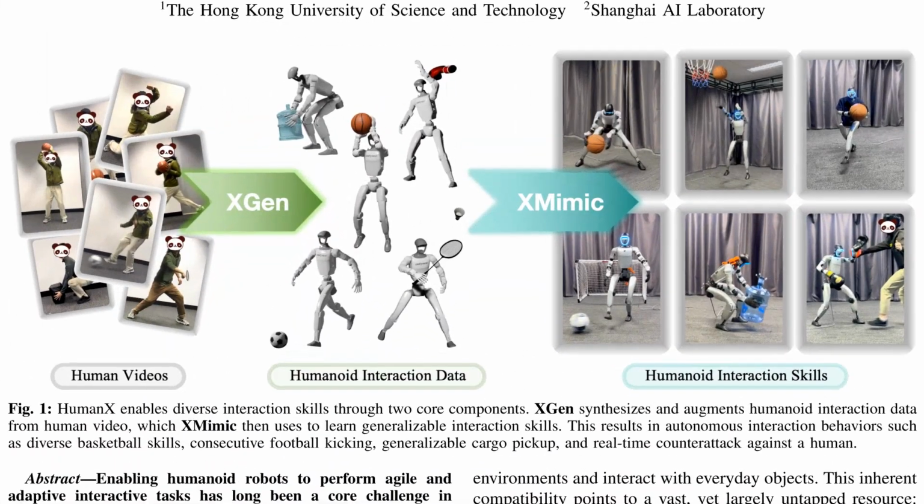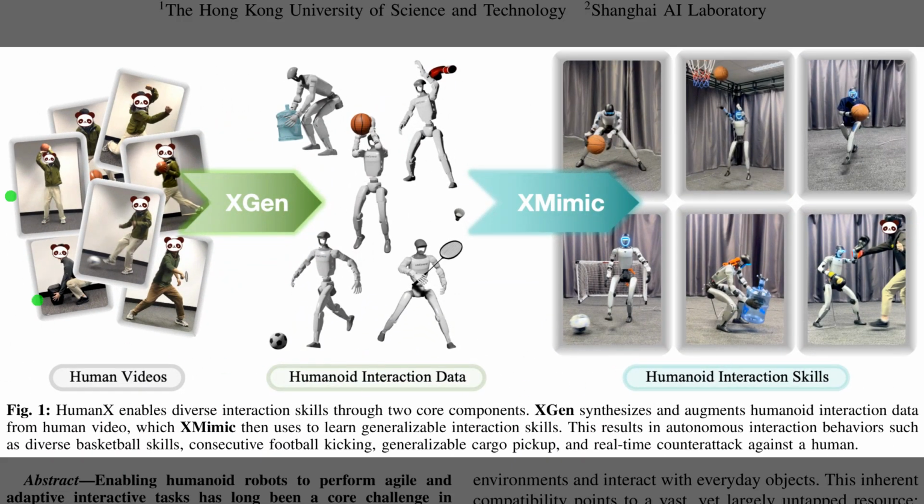Figure 1 illustrates the complete HumanX pipeline. On the left, the process begins with single-view videos of humans performing various activities, ranging from sports to cargo handling. The XGeneral component then synthesizes this footage into physically plausible humanoid interaction data within a simulation environment. Finally, XMimic leverages this synthetic data to train robust policies, allowing the physical robot on the right to perform complex skills like basketball shooting and reactive boxing in the real world.